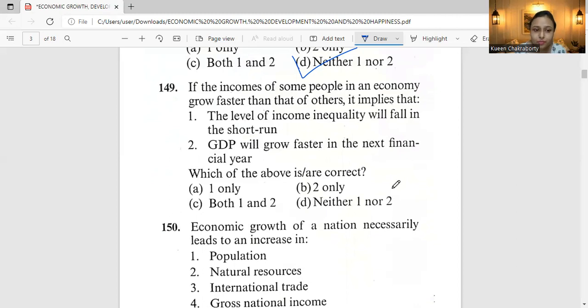It is possible that GDP may actually reduce owing to the high income inequality, because rich people have a lower tendency of consumption than the middle class or the poor people, right? They tend to save more with higher income, which may or may not be reinvested. So definitely two is unsure, so we cannot trust two. So one and two both are not correct. So we will choose option number D, that is neither one nor two.